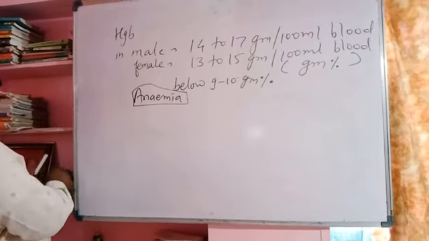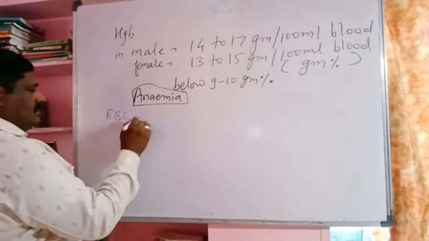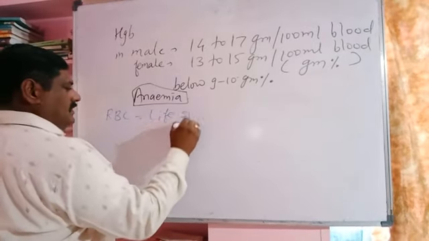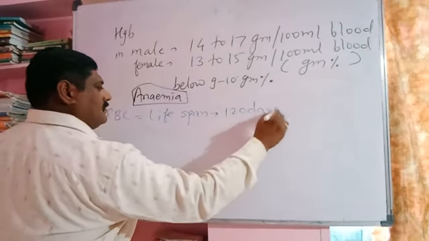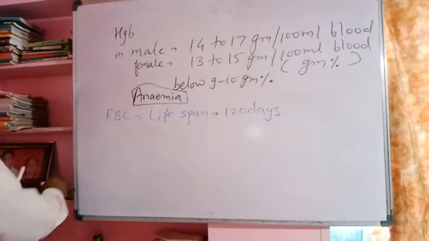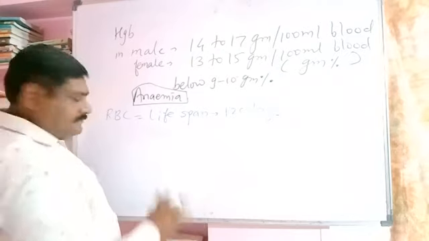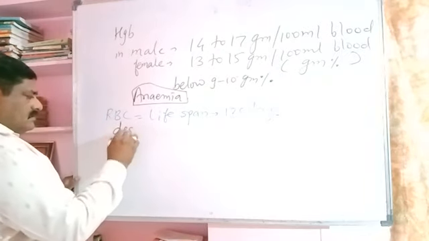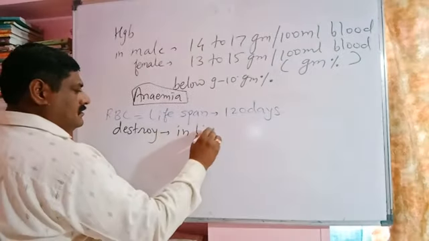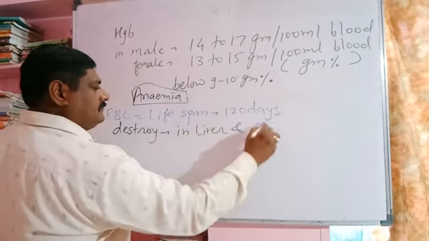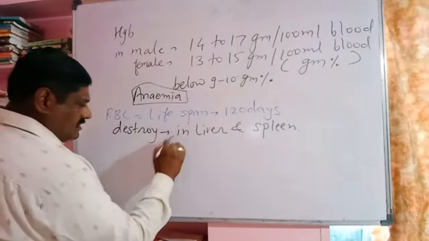The red blood corpuscle has a lifespan of about 120 days. So once formed, they perform function for 120 days. After that, they are destroyed. After completion of lifespan, they are destroyed in liver and spleen.